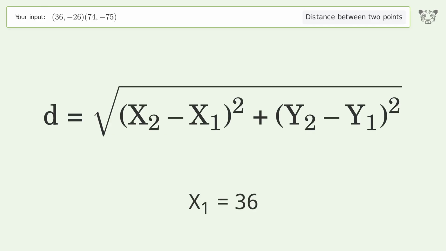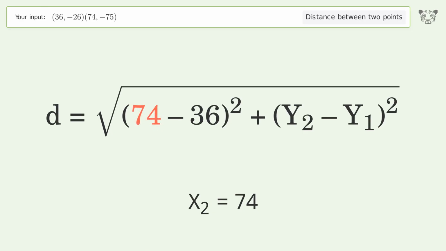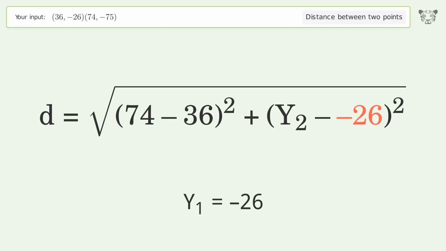x1 equals 36. x2 equals 74. y1 equals -26. y2 equals -75.